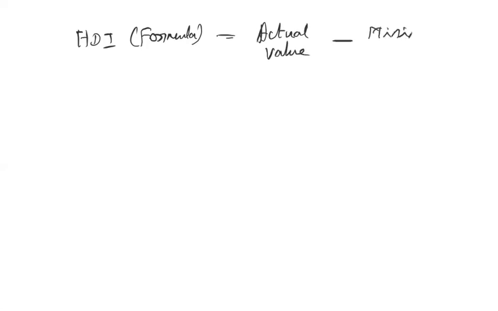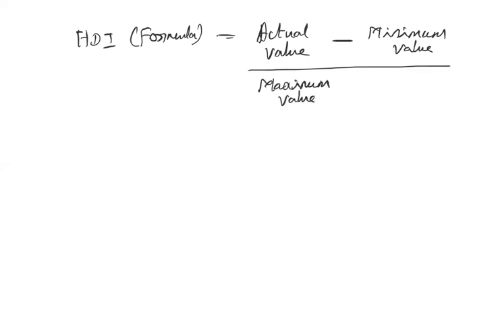So the human development index formula adopted is: actual value minus minimum value, divided by maximum value minus minimum value.